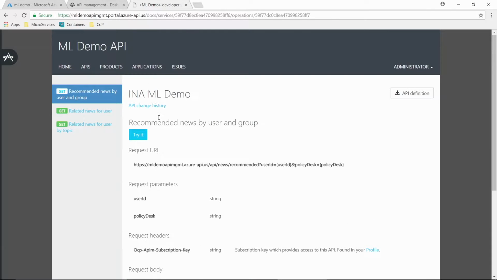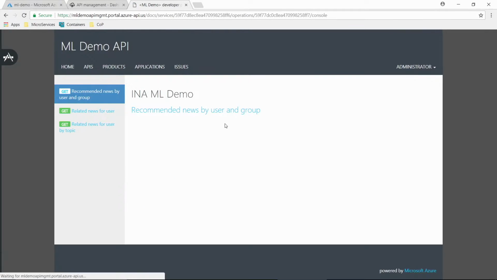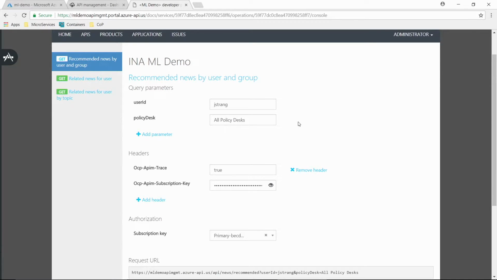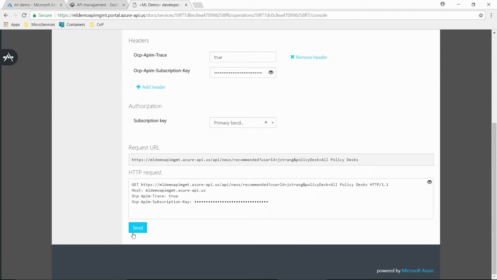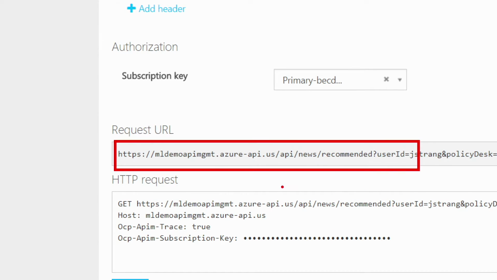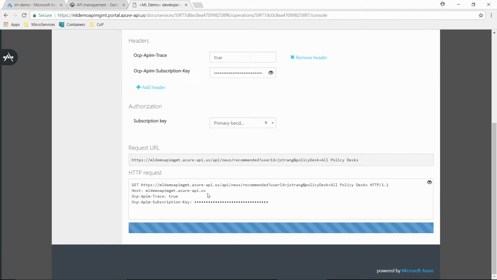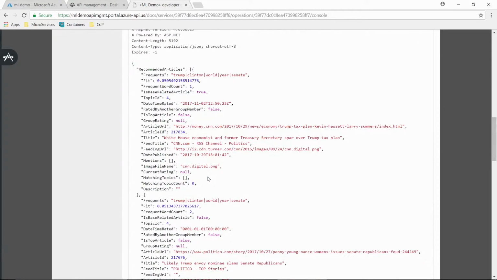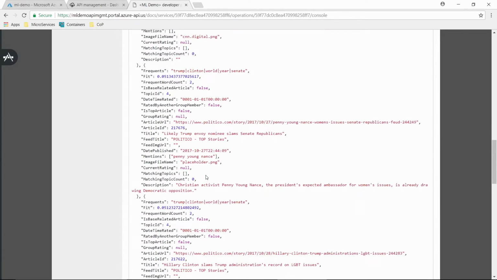Yeah. So give me the news stories for this user. And the developer portal is nice in that it allows me to exercise this API very quickly without having to write any code. And we put some default values. Let's just go ahead and run this. So this is the endpoint that we were looking at earlier, ML demo API management API.us, of course. And then this is the URL. If we go ahead and run this, it'll come back with the stories that I may be interested in based on the preferences that I have set. So these are all the stories that are coming back.